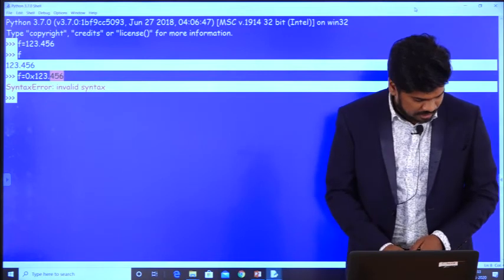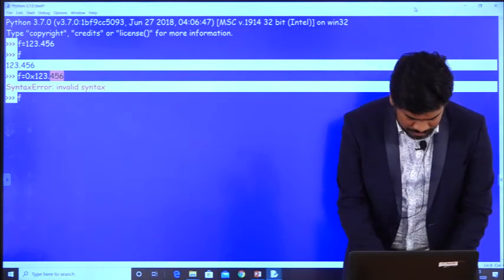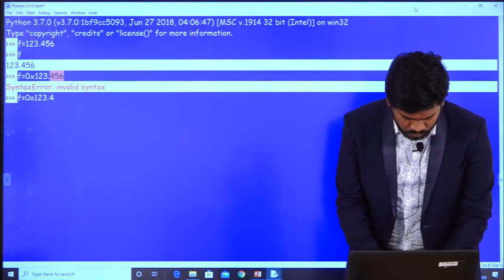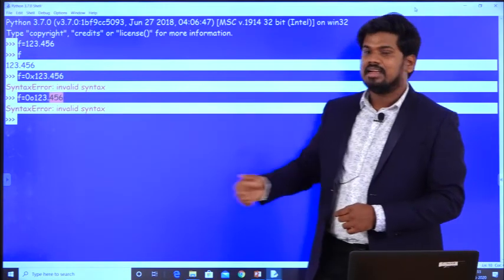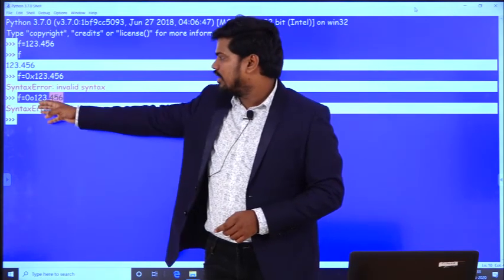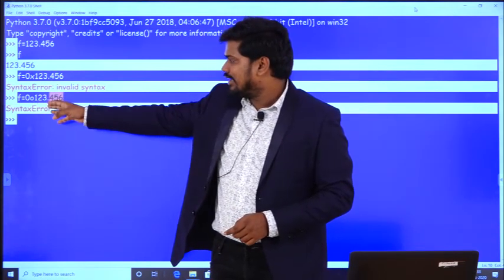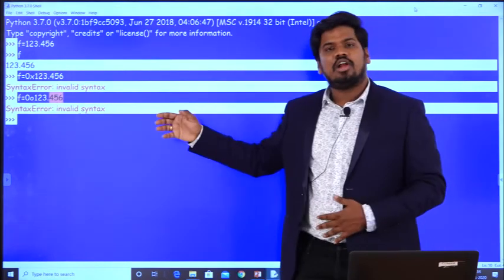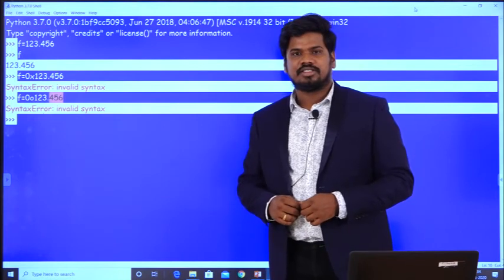And coming to the next one, f is equal to 0o123.456, and again it is giving me an error. I cannot give an octal number and assume it to be a floating type. So this is all about floating point representation.